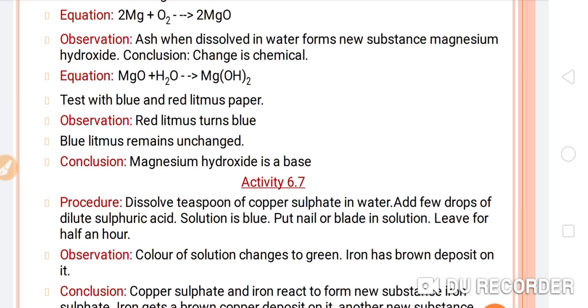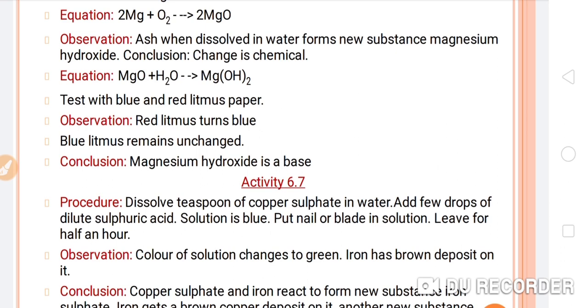So why does this happen? Let's see, students. When red litmus paper turns blue, it means the given solution we treated it with is a basic solution.